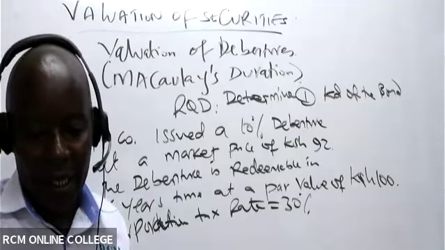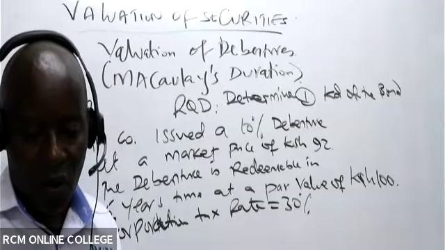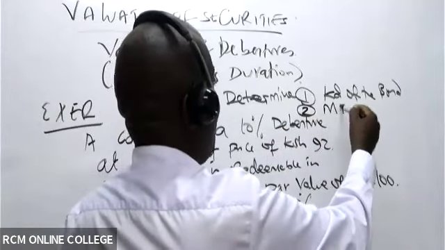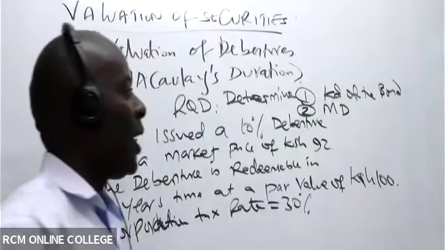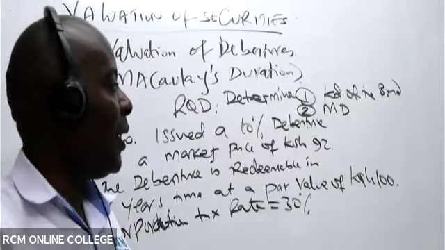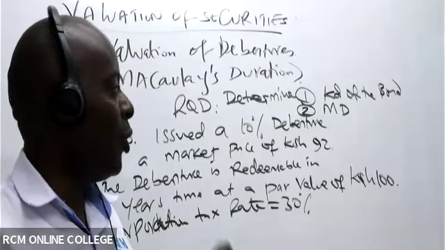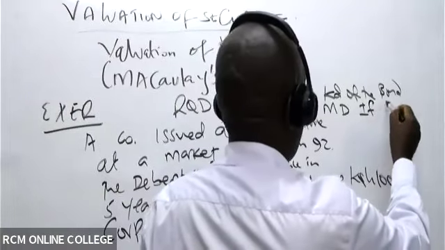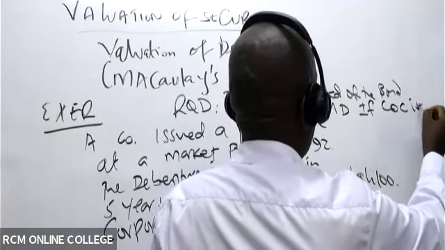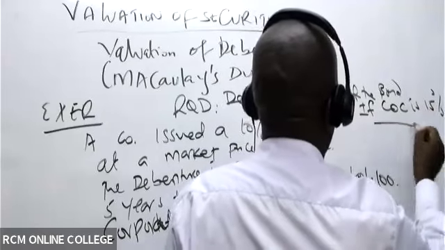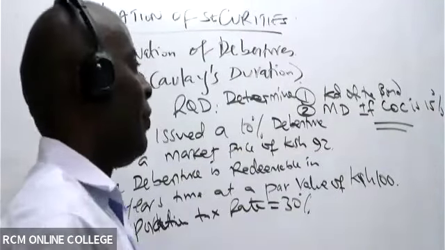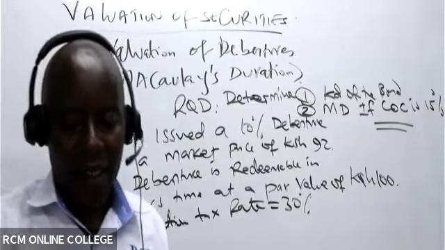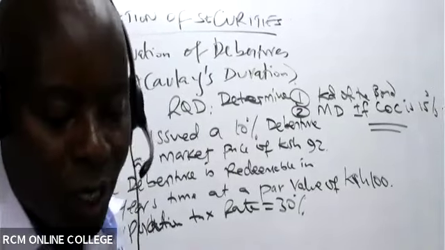And then number two, we get the MD, where MD is the Macaulay's duration, if the cost of capital is 15%.